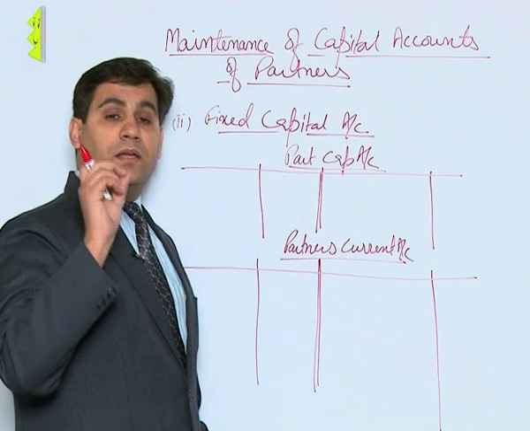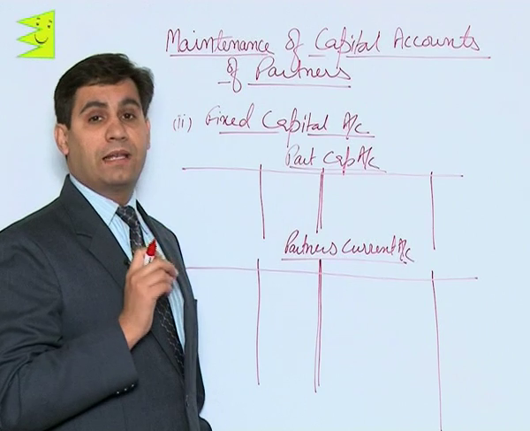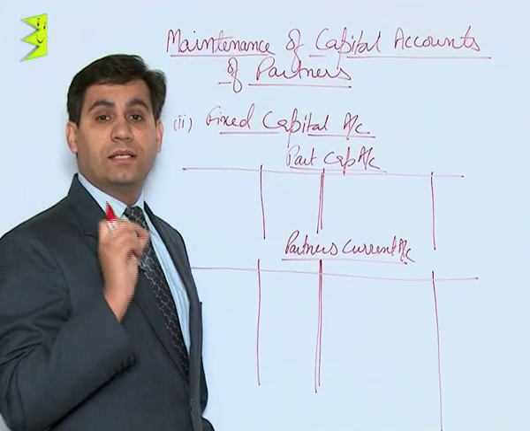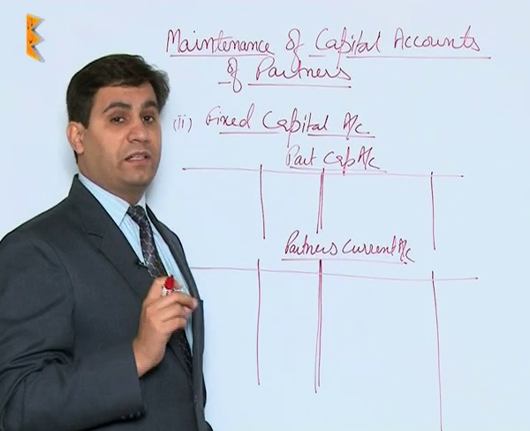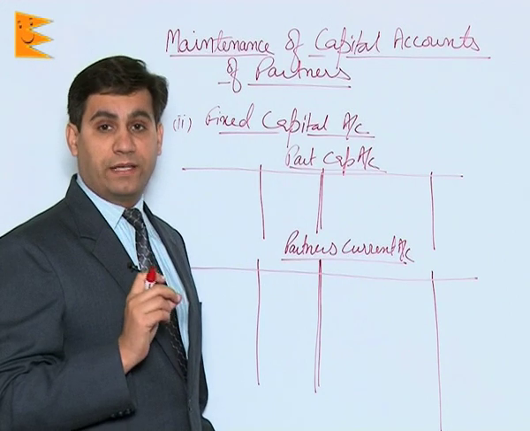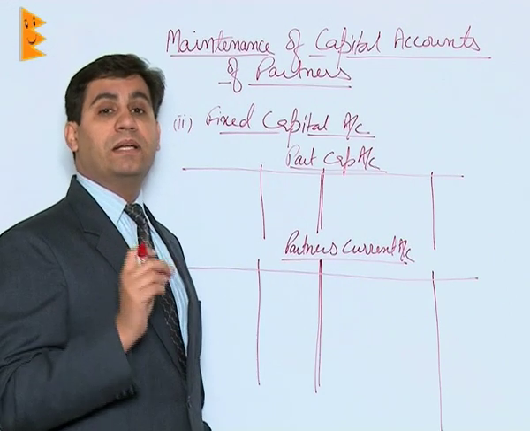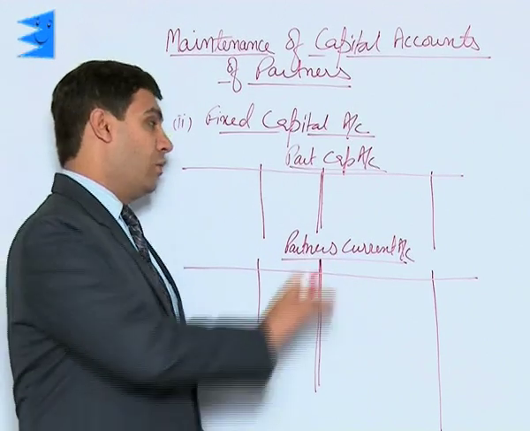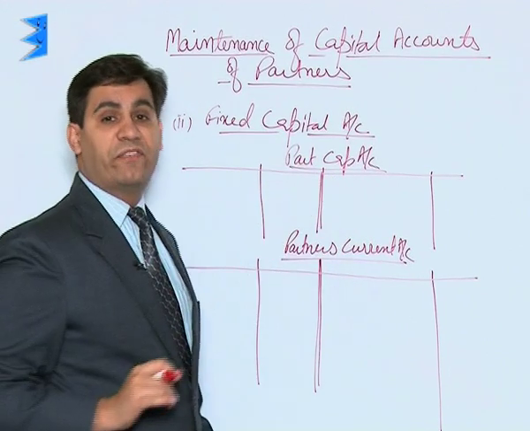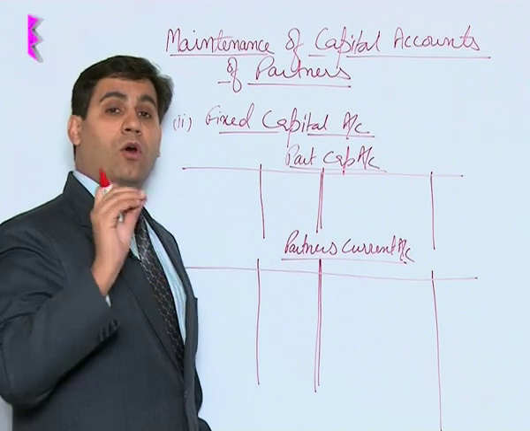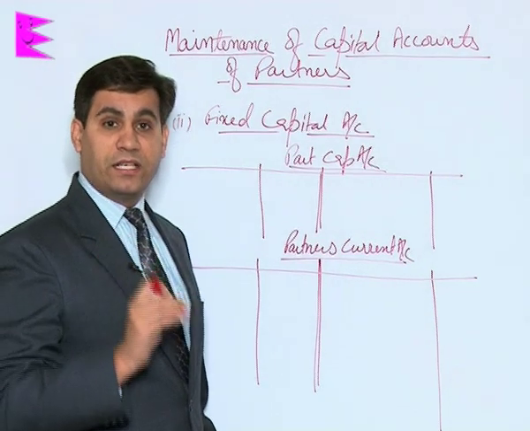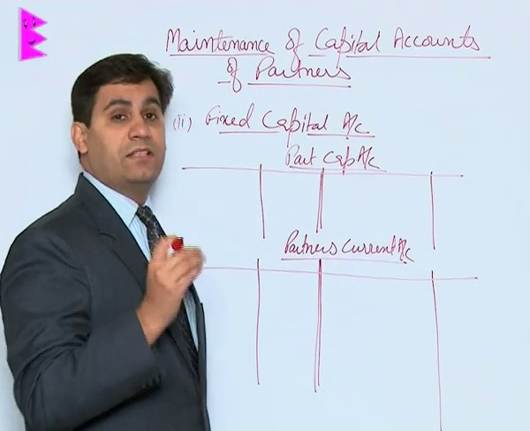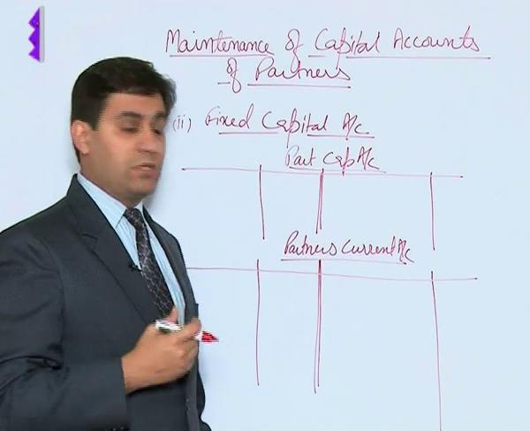That is, the opening and the closing balance of the capital accounts remain the same. They are affected only by specific items, that is, whenever a permanent capital is introduced or withdrawn during the year. Otherwise, all the other regular entries like profit, interest, commission will be passed through current accounts.